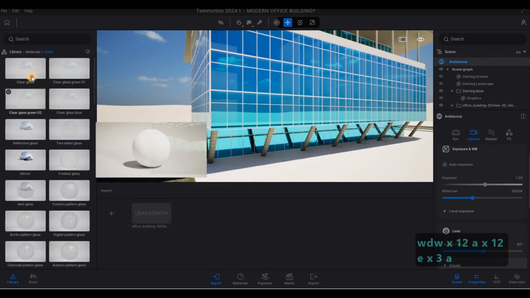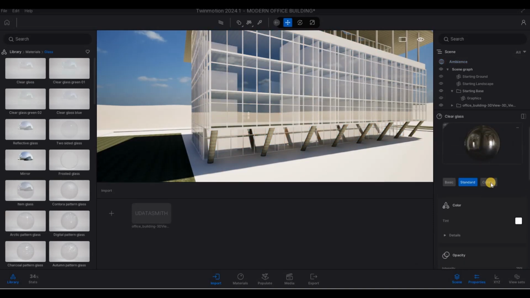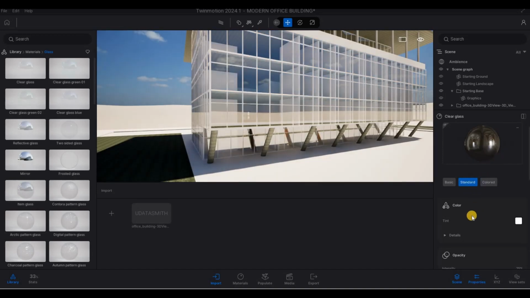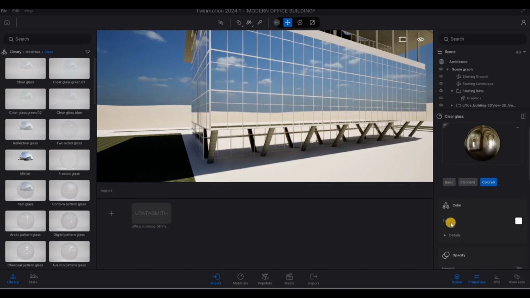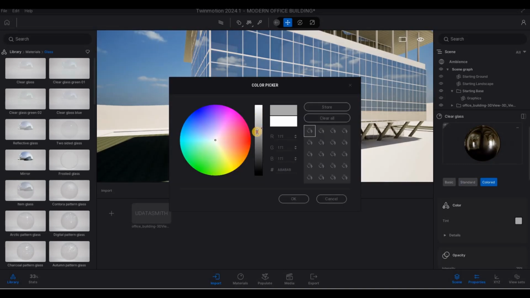Change the glass to a clear glass, shade it a bit, colored it, like that.